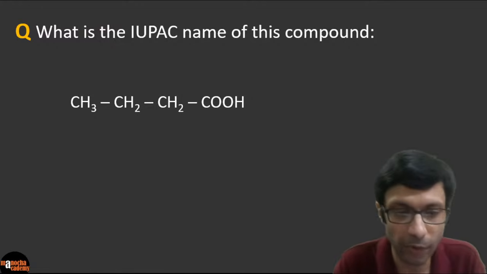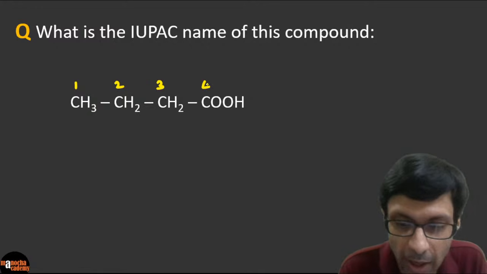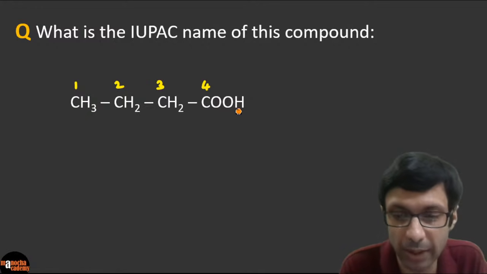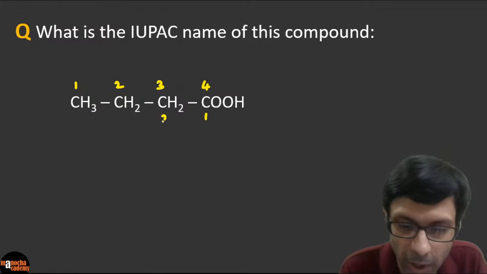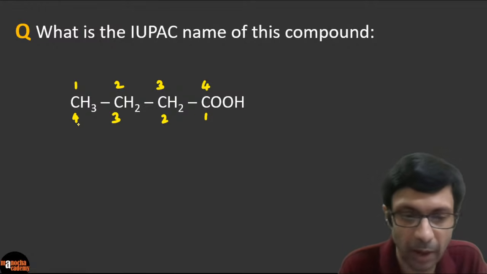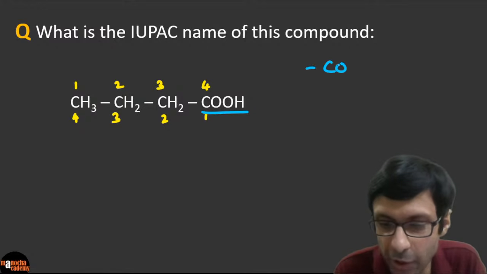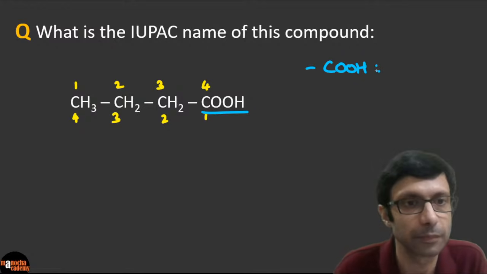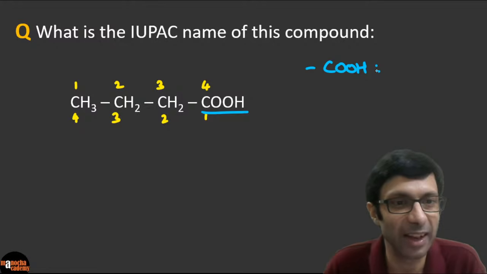Excellent, guys. What will be this compound? This compound has 4 carbons: 1, 2, 3, 4. And don't forget to include this one also, right? Can you see it has a functional group? Again, 1, 2, 3, 4. What is this functional group called? The COOH group. When you see COOH, what functional group is it? It's an acid. Excellent, excellent.